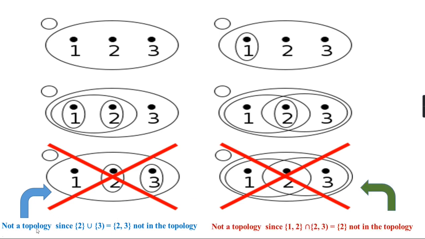The reason is that for this figure it is not a topology because singleton set {2} union singleton set {3}, that is equal to {2,3}, is not in the family. So closed under arbitrary union is violated. Here the intersection of {1,2} and {2,3} is the singleton set {2}, that is not in this family. So this is not a topology.